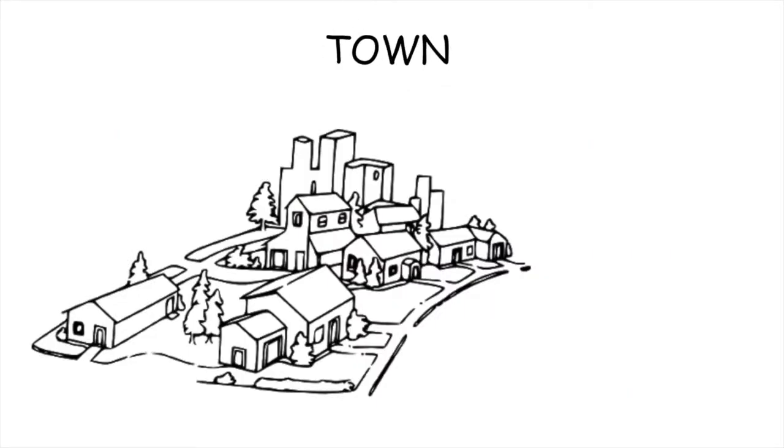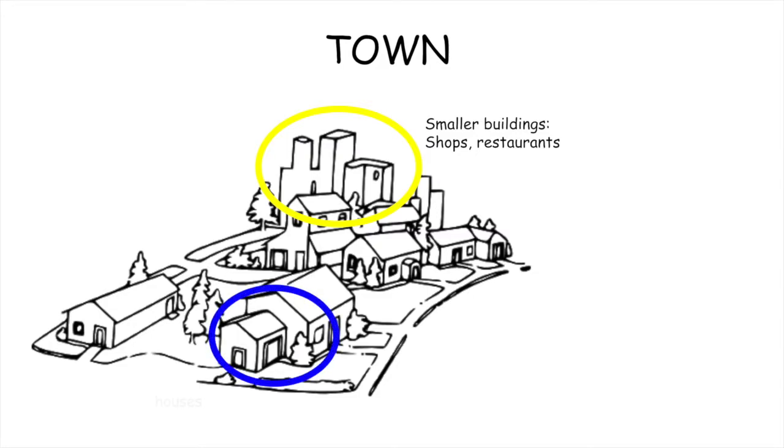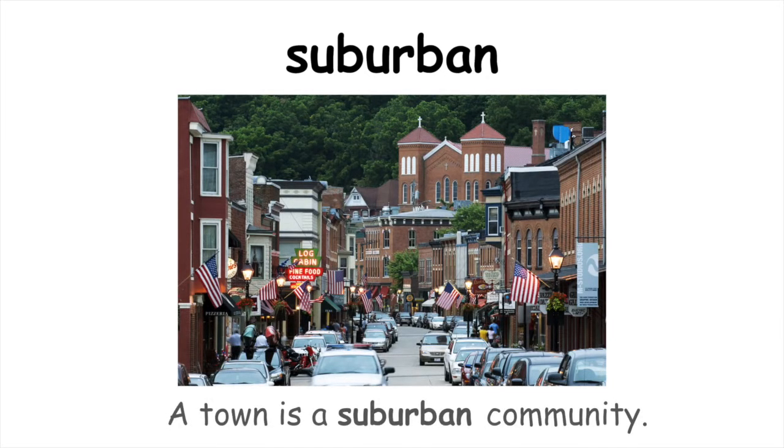Moving on to towns. What do towns have? Towns have smaller buildings. They might have some shops and some restaurants. Towns have more houses than apartment buildings. And towns also have a lot of sidewalks. We can say that a town is suburban. So a town is a suburban community. It is not urban, it is suburban, which means that it is a little smaller.